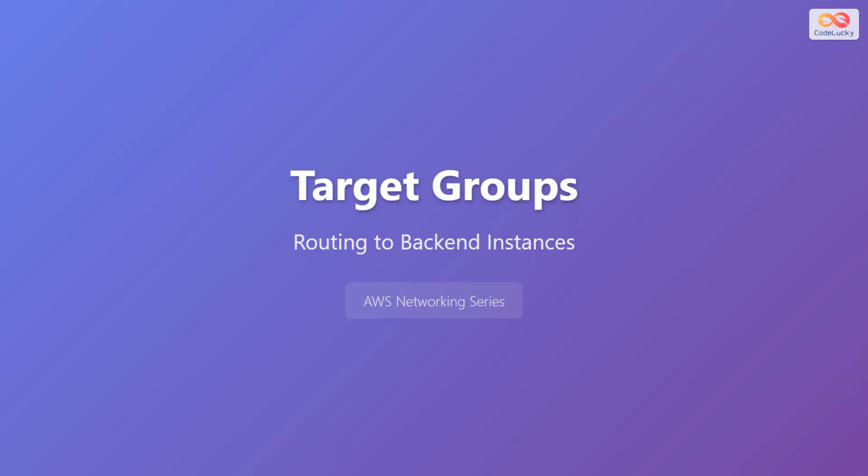Welcome to this lesson on target groups, a fundamental concept in AWS networking. Target groups are essential components that enable load balancers to distribute traffic efficiently to your backend instances. Throughout this lesson, we'll explore what target groups are, how they work, and why they're critical for building scalable and resilient applications on AWS.